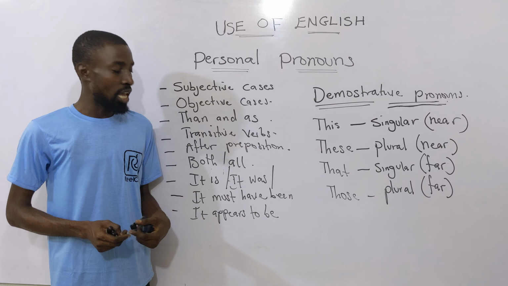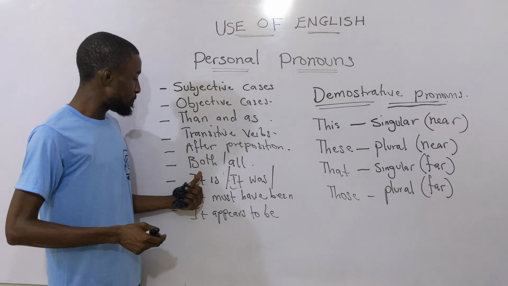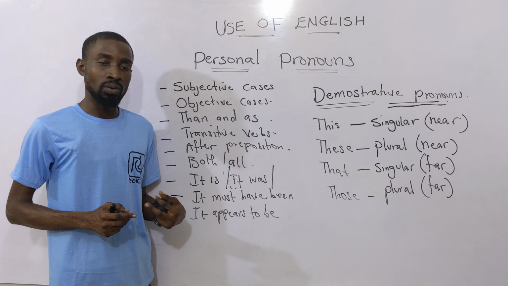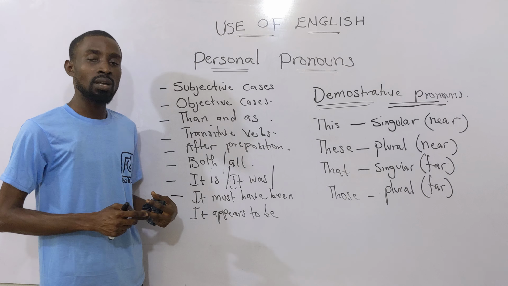Then you now have both and all. Anytime both or all end a sentence where than or as are used for comparison, the objective case follows. He is not as intelligent as them both. You can see that both ends the sentence, so the objective case goes with it. Re-expressed, it is: not as intelligent as both of them.